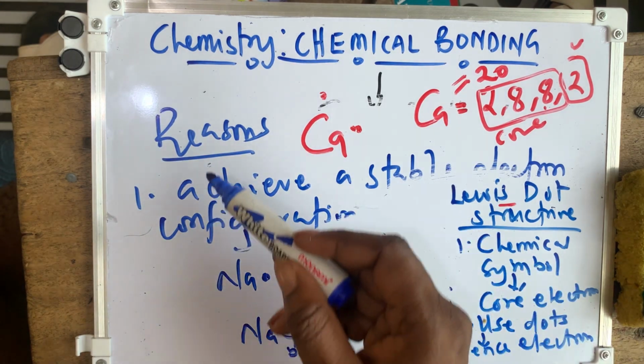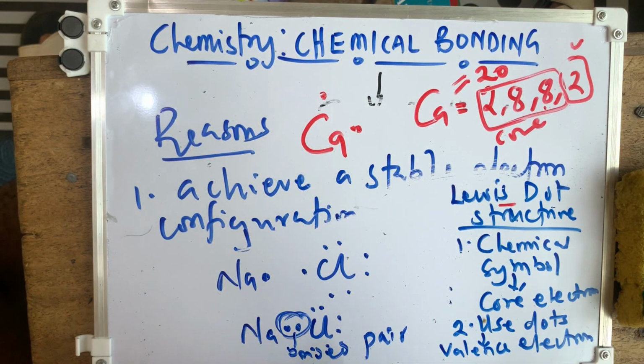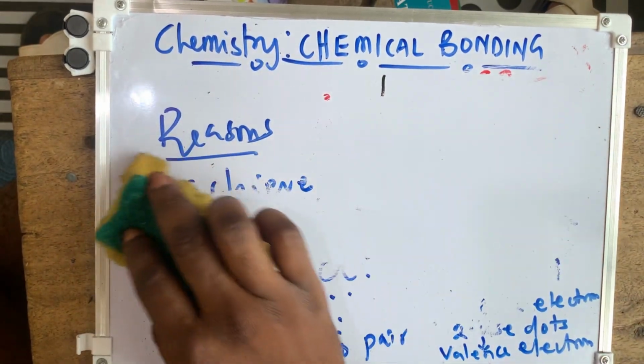One reason for chemical bonding is that we want to achieve a stable electronic configuration. Because this one is single and this one is single, it makes the atoms unstable.